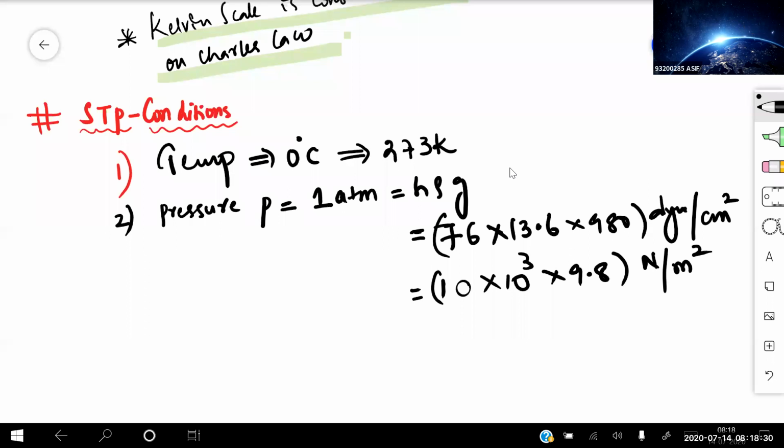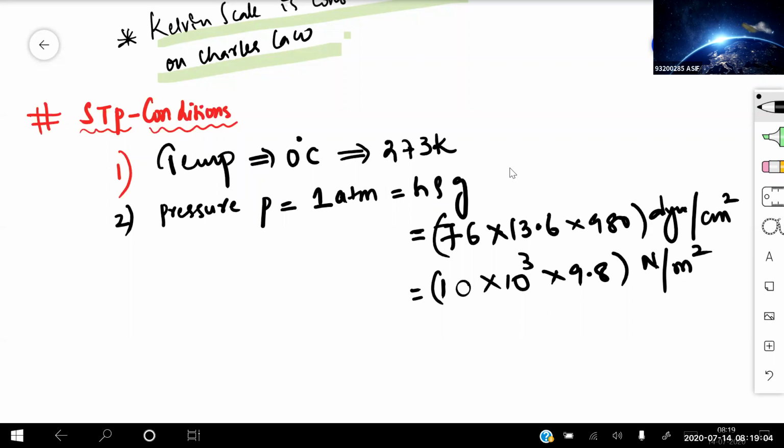The first one I have written in the CGS system, the lower one I have taken in the SI system. In the SI system, height is taken as 10 meters, density as 10 to the power of 3, and g as 9.8. Whereas in the CGS system, the height of the mercury column is 76 centimeters of mercury, the density is 13.6 grams per centimeter cube, and g is 980 centimeters per second square. Simplifying that, we get dyne per centimeter square.